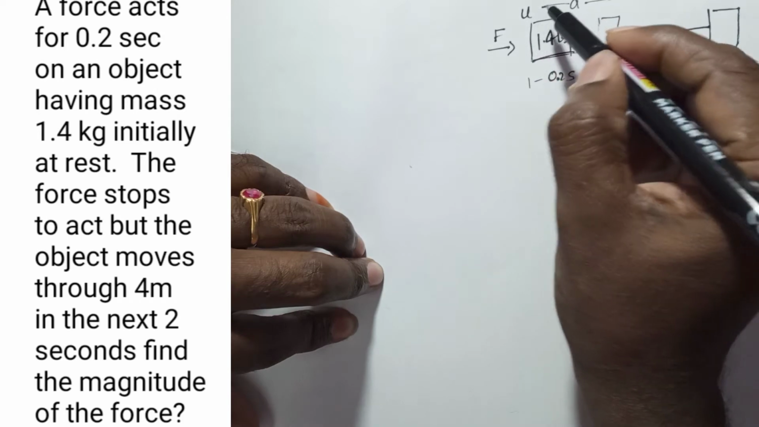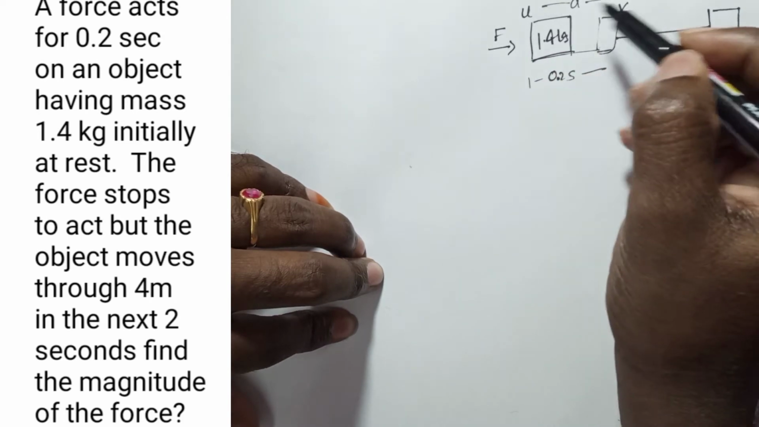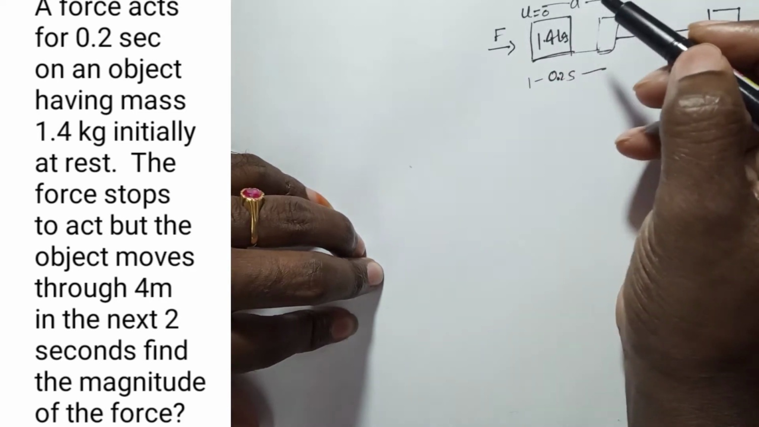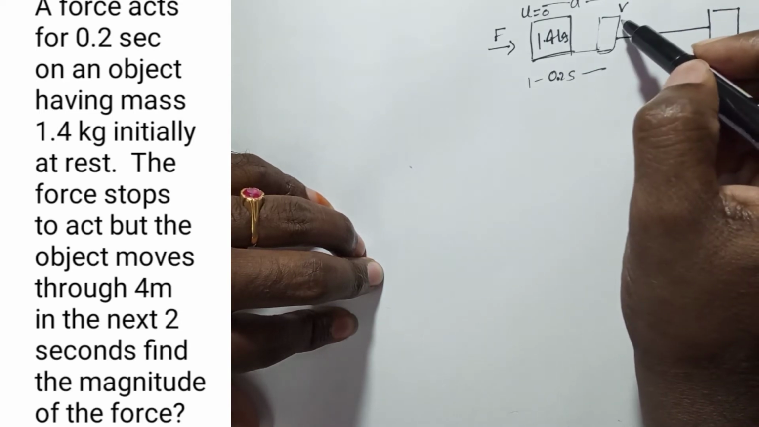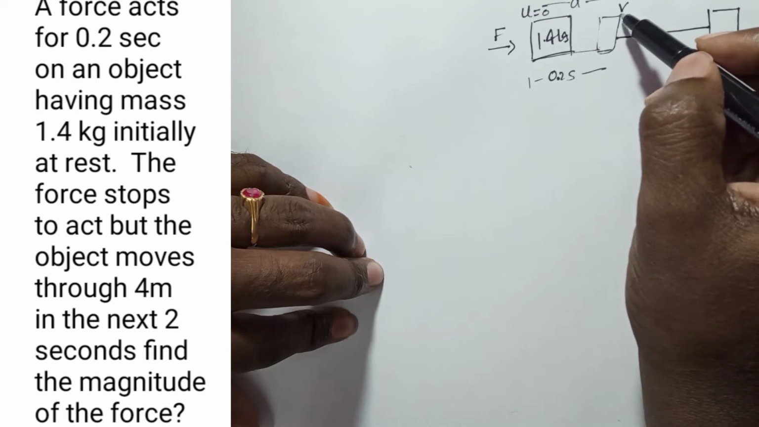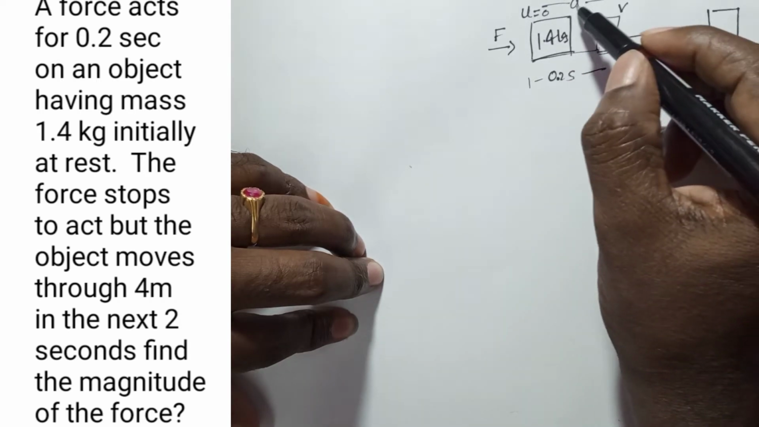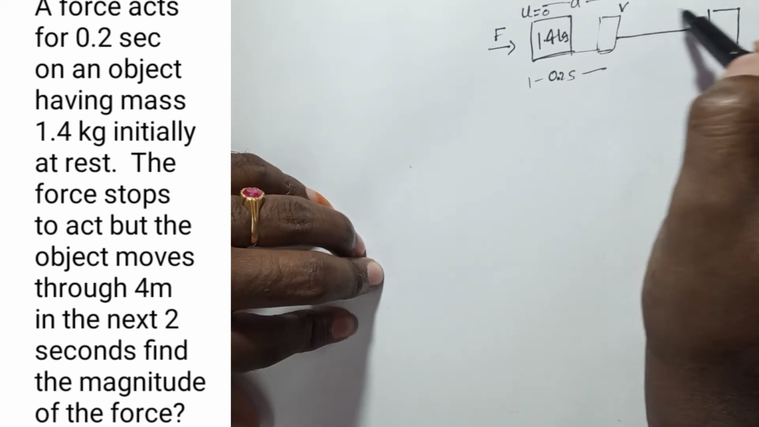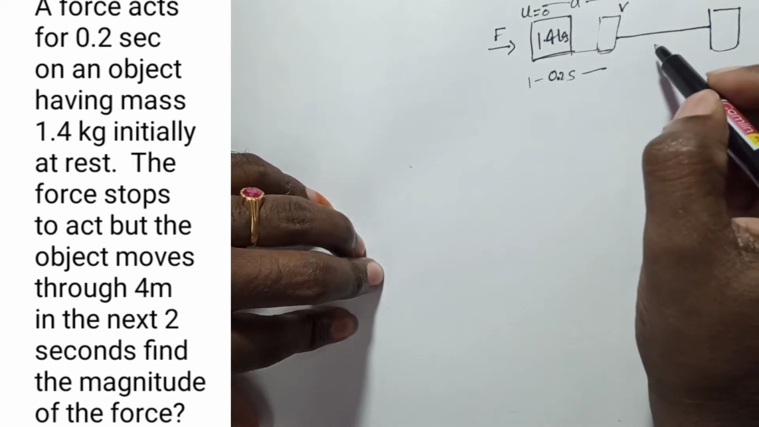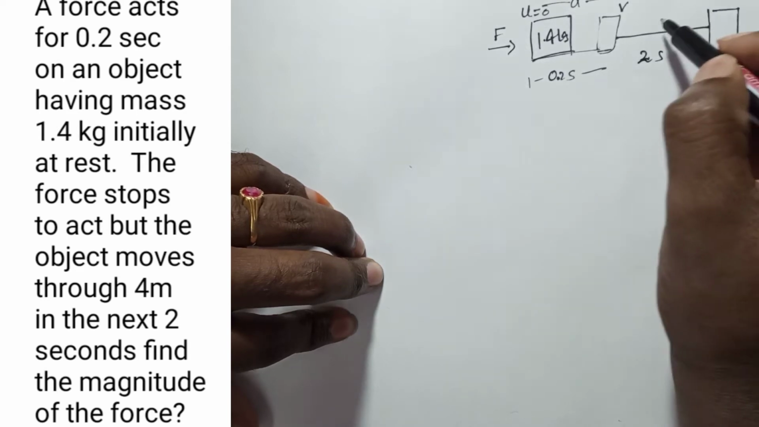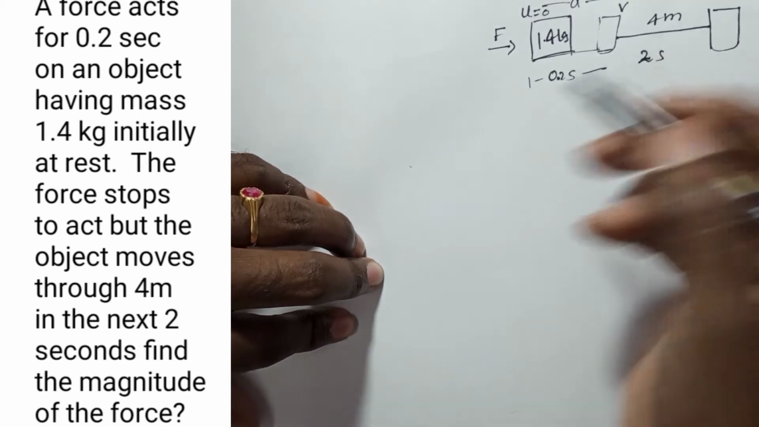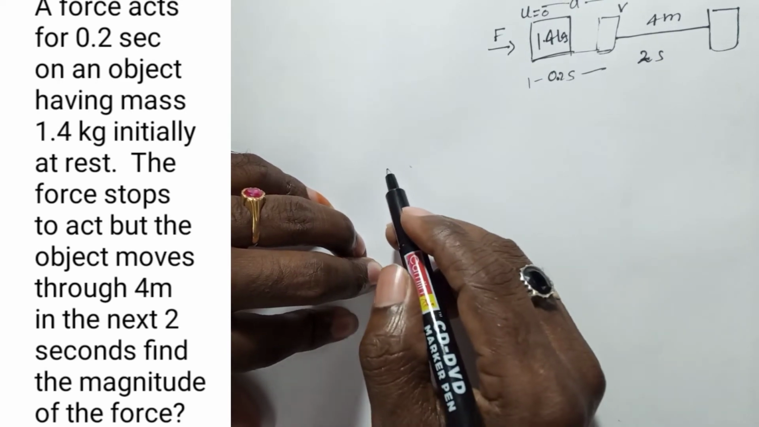Initially at rest, as mentioned in the problem, means initial velocity is 0, and up to here the body gains some velocity. So there is an initial velocity and a final velocity, because of acceleration. But from here onward there is no acceleration, which means it is moving with constant velocity. They observe that in the next 2 seconds it covered 4 meters. Then how much force did we apply on the object?